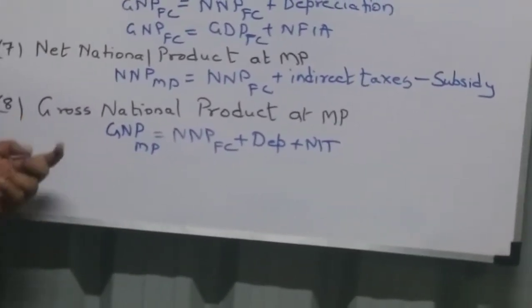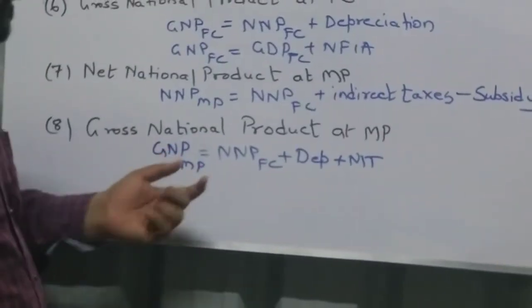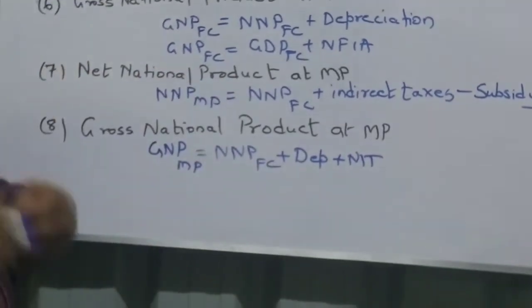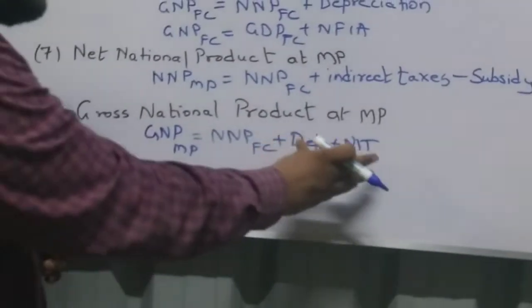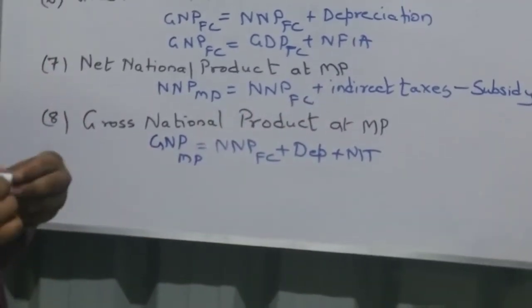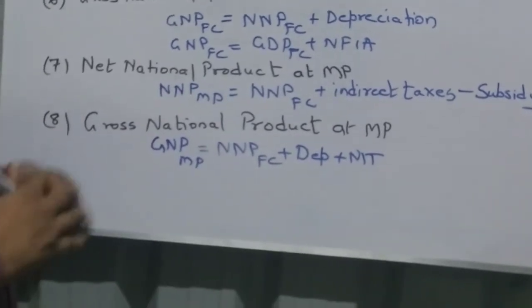So next one, gross national product at MP is gross national product at factor cost, including whatever income is coming into the country, including depreciation and NIT, net indirect taxes. NIT is net indirect tax. So these are the aggregates of national income.